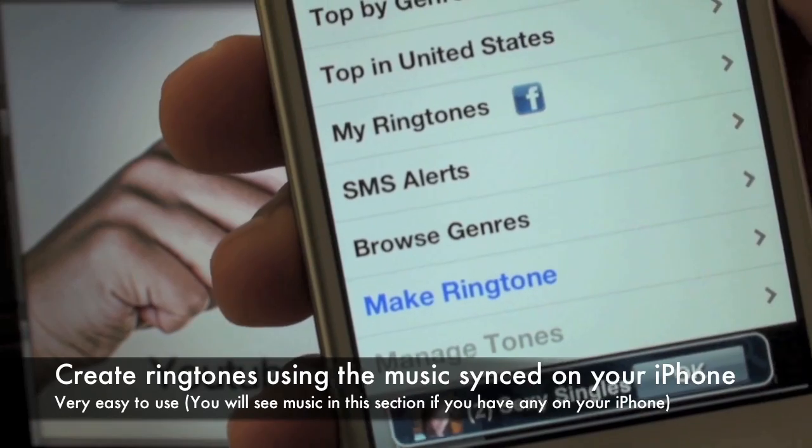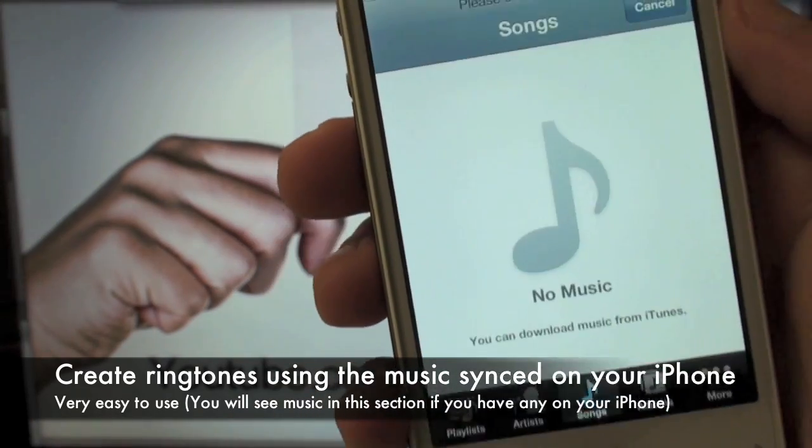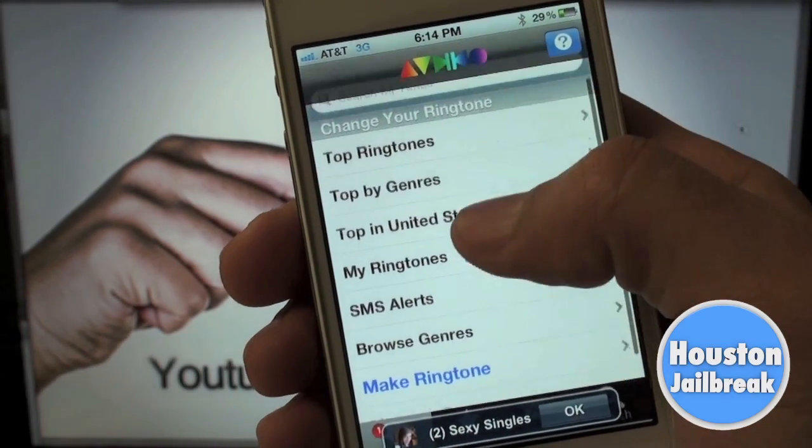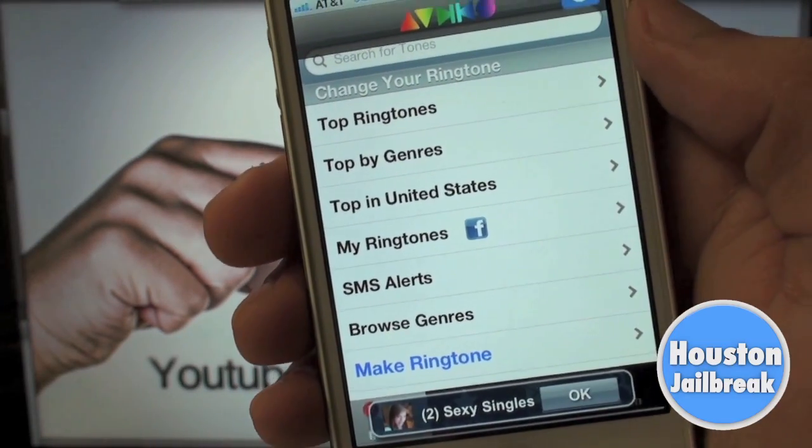Now there's even an option to create a ringtone using the music that's already synced on your iPhone. It will allow you to make a 30-second clip and use it as a ringtone. This will be stored in the settings as well.